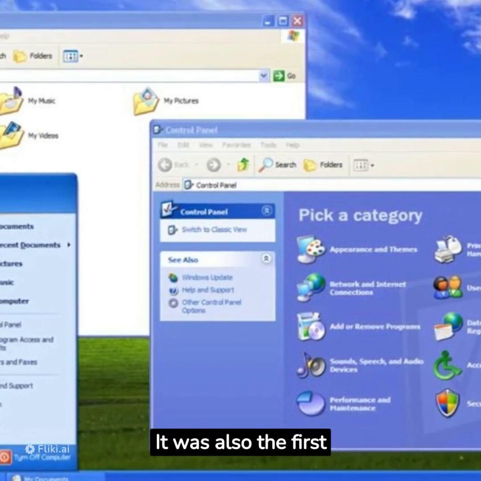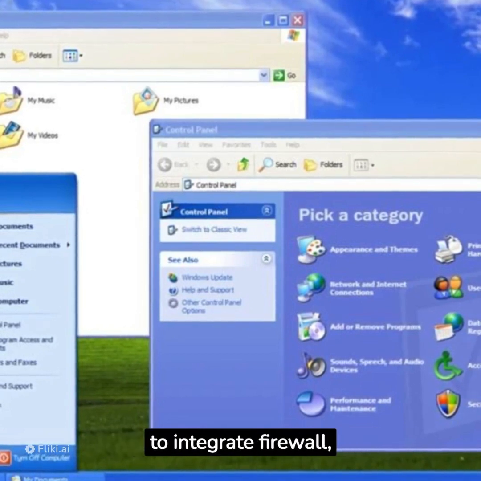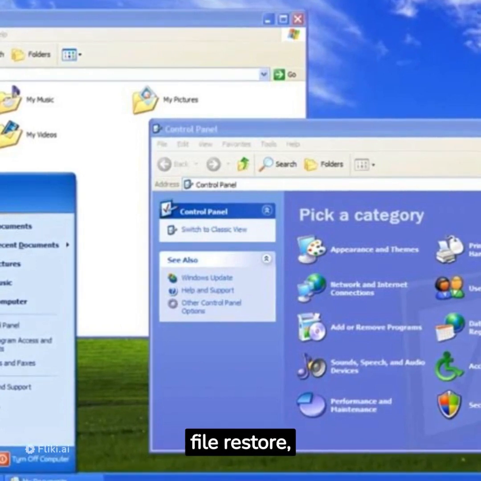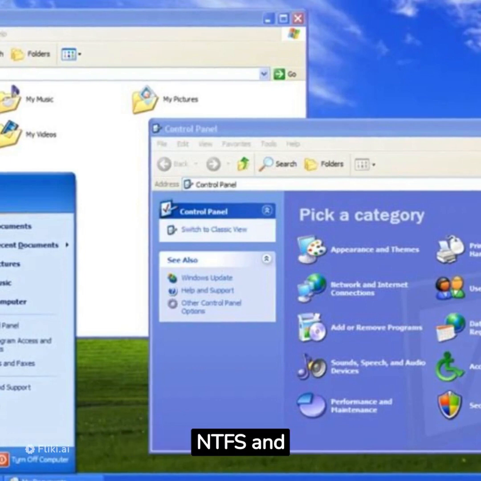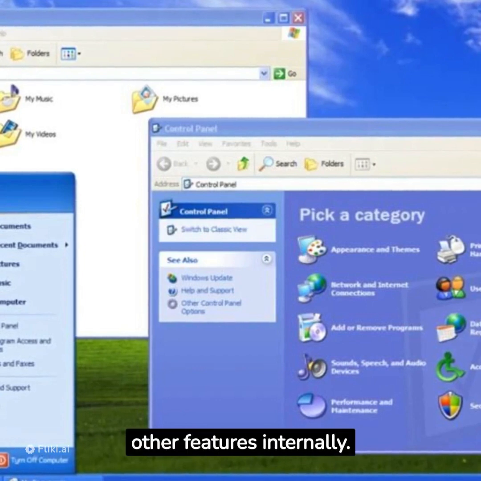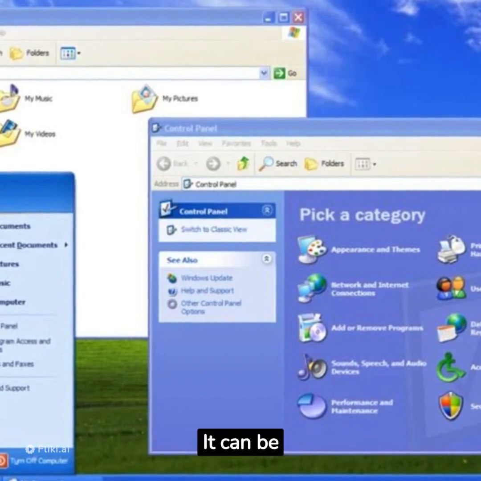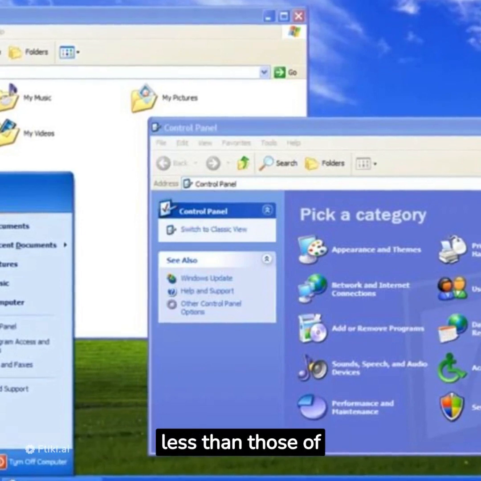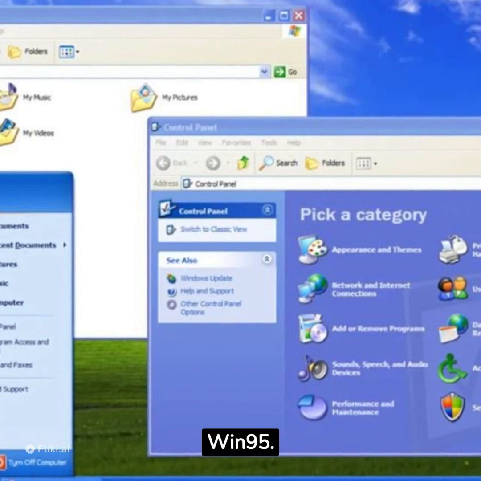It was also the first Microsoft home system to integrate firewall, remote desktop, file restore, automatic error reporting, NTFS, and other features internally. It can be said that the technical changes of WinXP are no less than those of Win95.